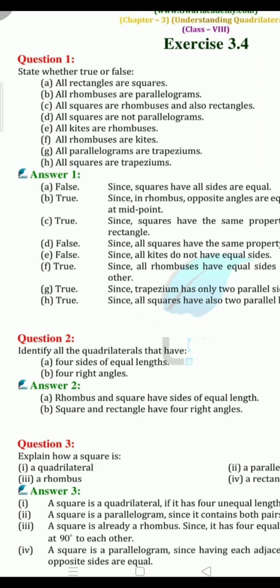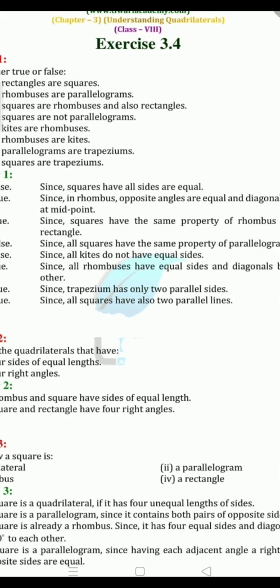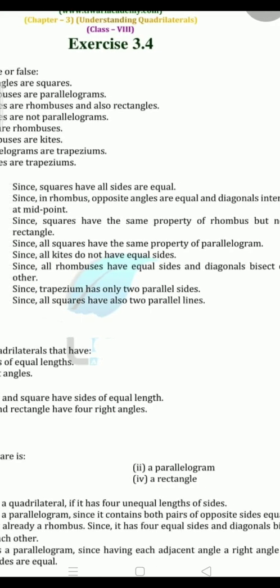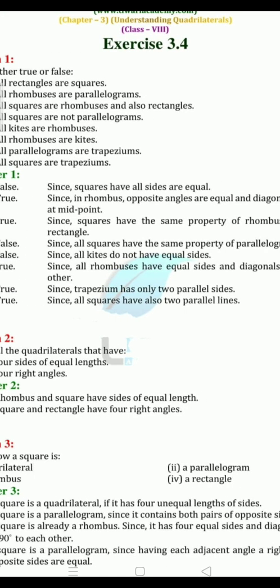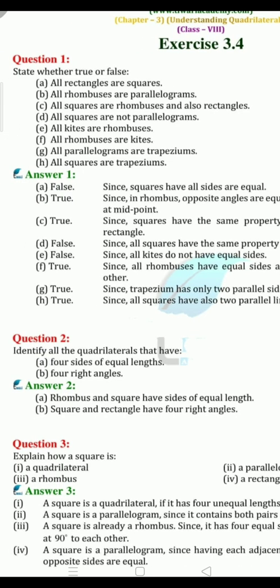See, it is just a diversion. Your fifth one was, all kites are rhombus. You said no. Why? Because the property of a kite doesn't match the rhombus. But now over here, it is given all rhombus are kites. Now kids, what are the properties of a rhombus? If any one property of a rhombus is the same as a kite, then you can say yes, otherwise false. So you can say in a rhombus diagonals bisect each other, correct? In the same way in a kite also diagonals bisect each other. So this statement is true.